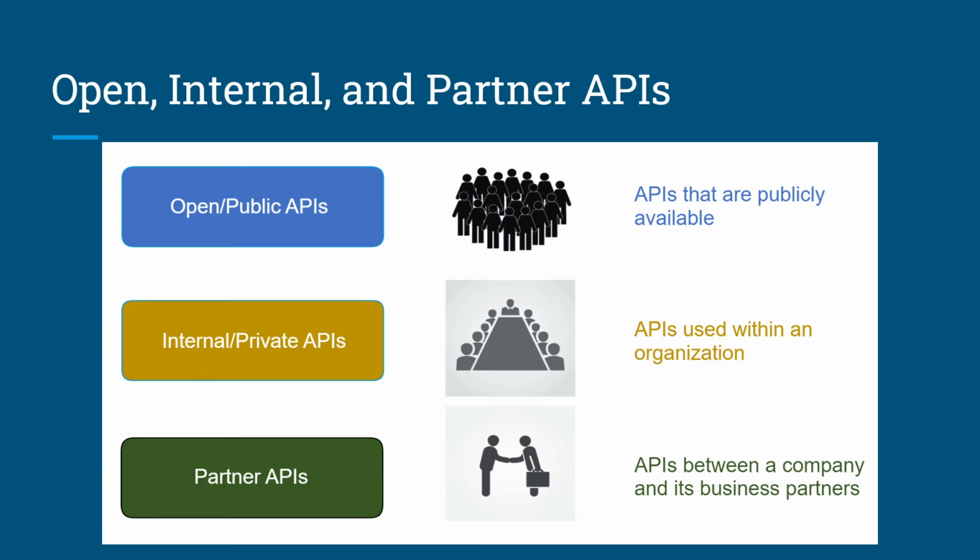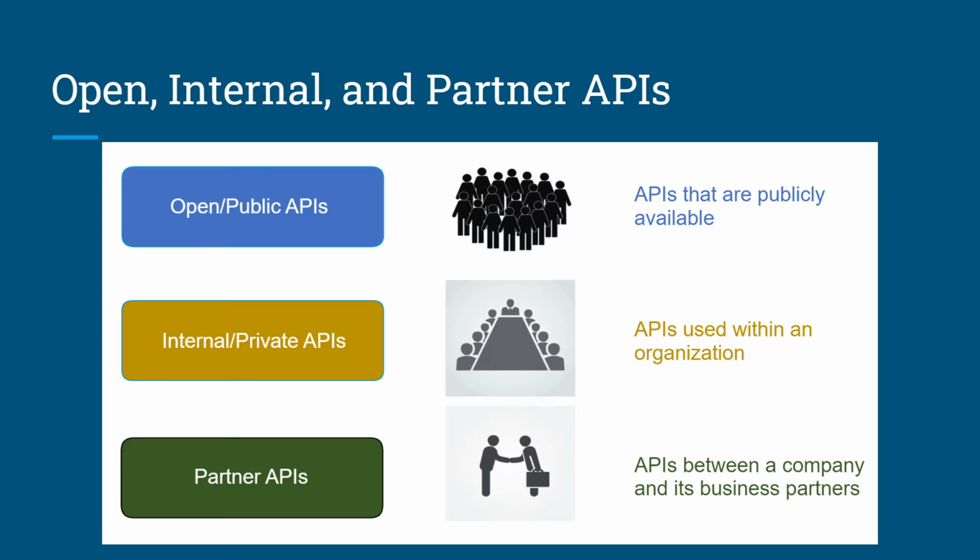Second is the internal or private APIs. These are the APIs used within an organization. An example of an internal API is allowing authorized salespeople to access its internal sales data on their mobile devices.